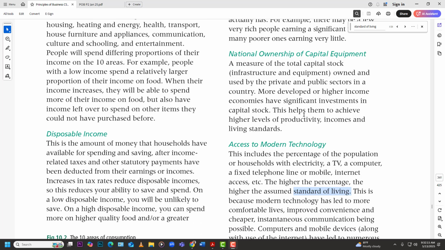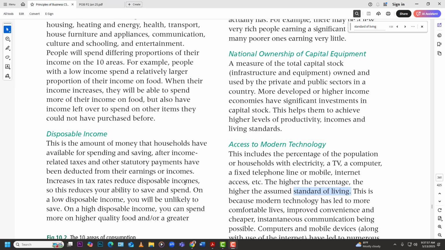Access to modern technology. All those things can help determine your standard of living, right? You have seen as you grow up, technology has allowed for certain quality of life changes that can improve your standard of living, right? We are now able to access certain AI and those things to help us.